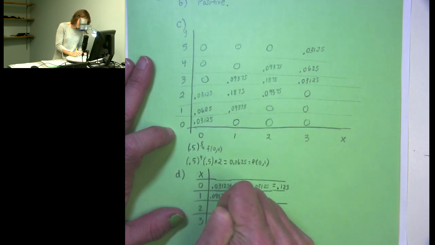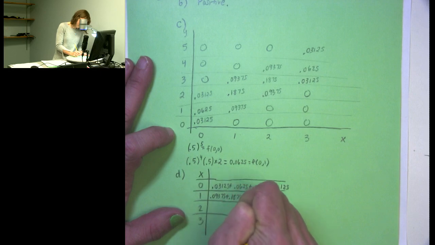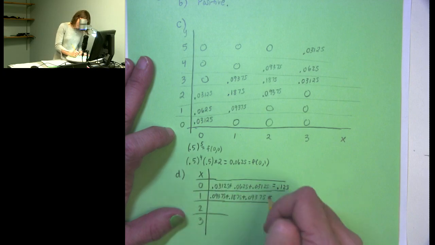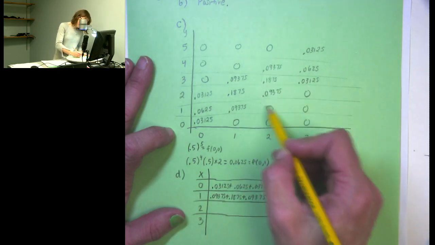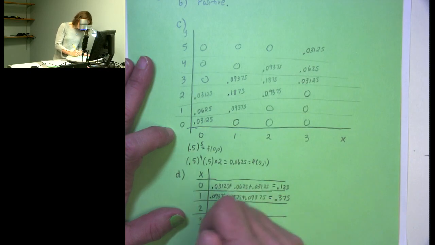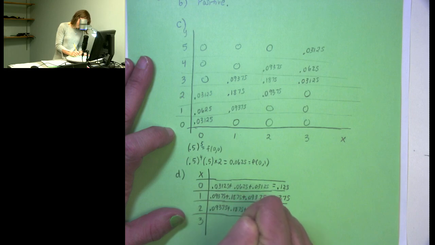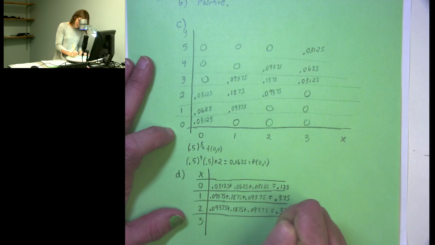And the same idea, here I have 0.09375 plus 0.1875 plus 0.09375 gives me a total of 0.375. The probability that X is equal to 2 is the sum of these probabilities. So I've got 0.09375 plus 0.1875 plus 0.09375, which again adds to 0.375.